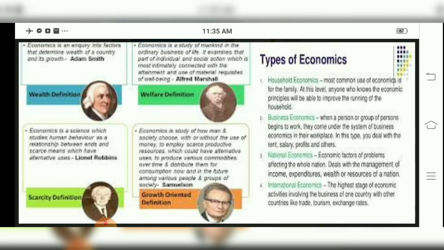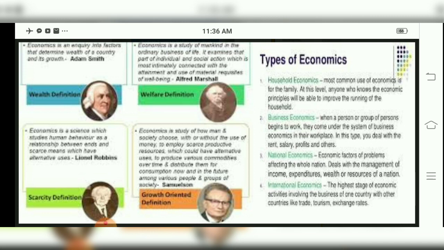And we have the last definition of economics, the growth oriented definition by Professor Samuelson, children, that economics is a study of how men and society choose. Men and society means who? The public. So how the public will choose, with or without the use of money, to employ scarce productive resources which have alternative uses to produce various commodities over time and distribute them for consumption now and in the future among various people as well as groups of society. This is by Professor Samuelson.